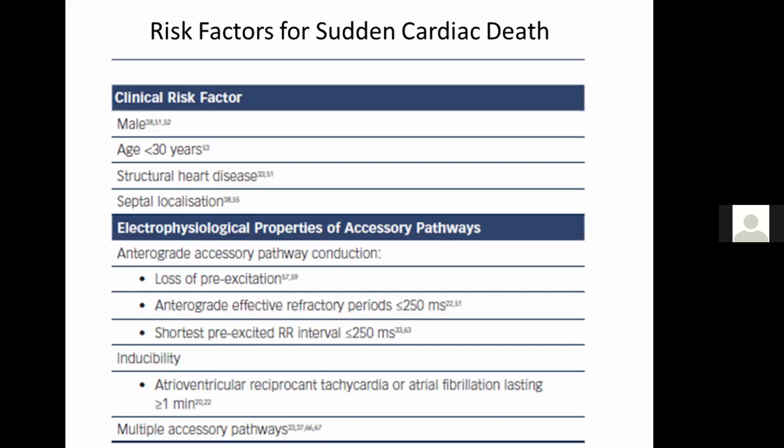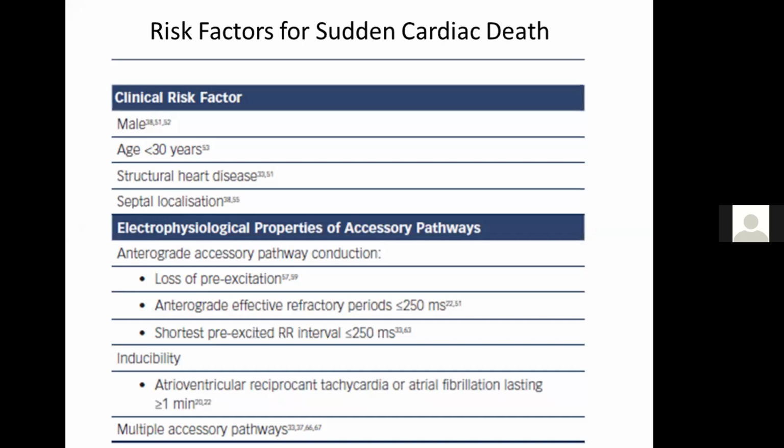And what we can find in the electrophysiological properties in this particular substrate are the antegrade accessory pathway conduction properties. Loss of pre-excitation is a surrogate which tells us that the refractory period is longer.